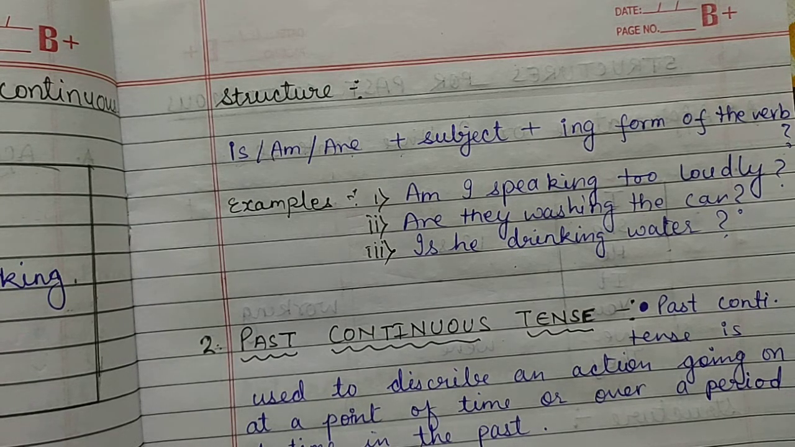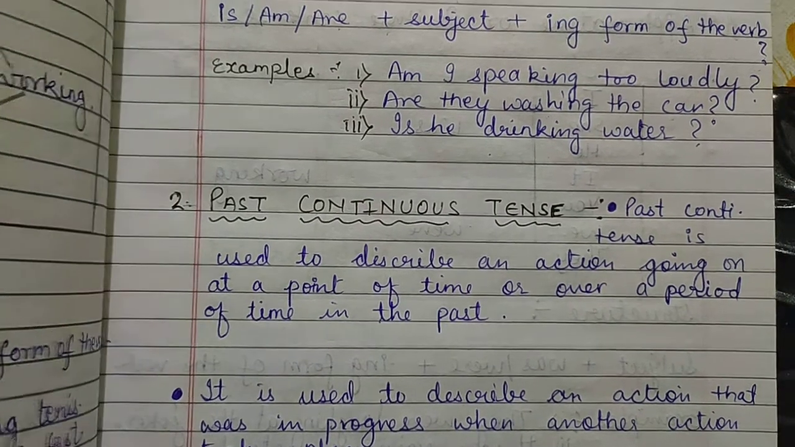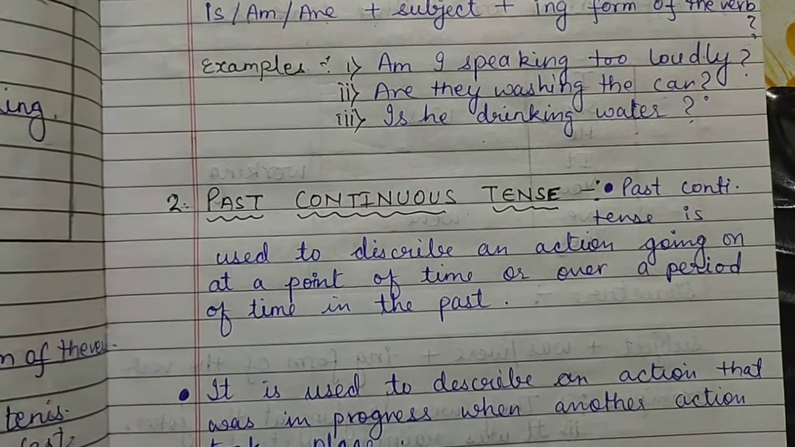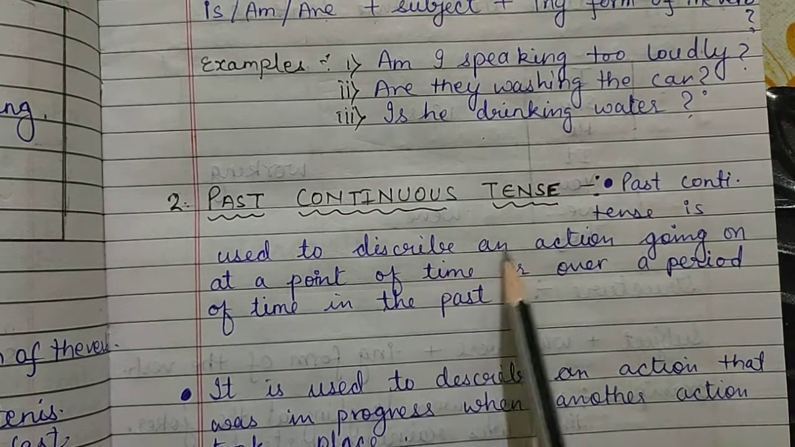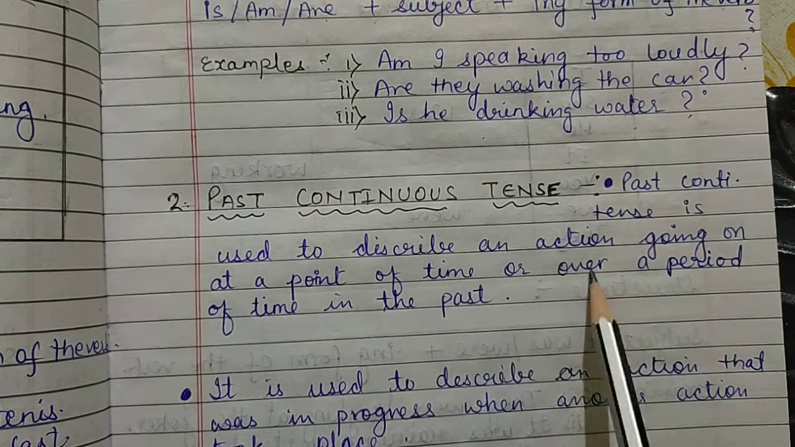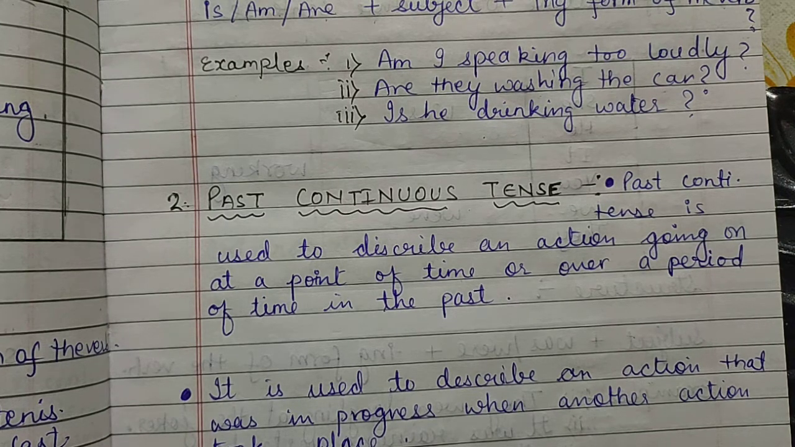All right, now let's move on to the second continuous tense, that is your past continuous tense. So what is past continuous tense? First, past continuous tense is used to describe an action going on at a point of time or over a period of time in the past. Now, as we have learned in present continuous, that action which is going on in the present, all right, which is in progress.